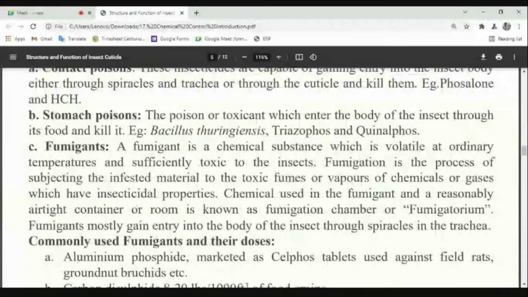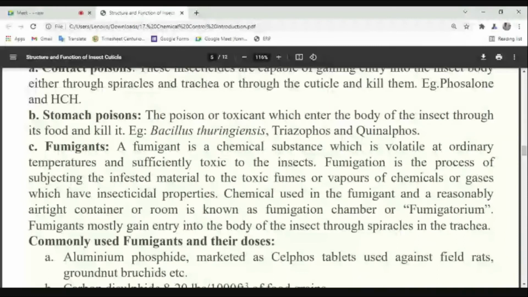Then coming to fumigant. What do you mean by a fumigant? It is in volatile vapor form or gaseous form. That means if you put it at normal room temperature, it will be gaseous. First point. Then why is a fumigant known as an insecticide? Are they toxic or non-toxic? Toxic. So how can you define a fumigant? These are chemicals volatile at normal temperature which are sufficiently toxic to kill an insect or pest.